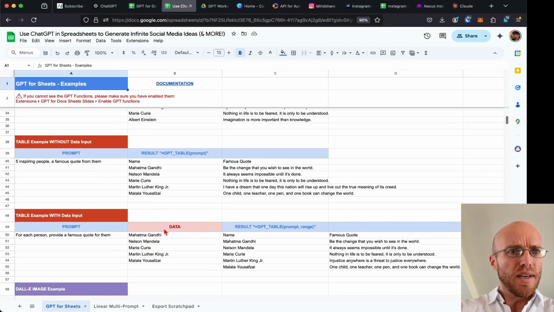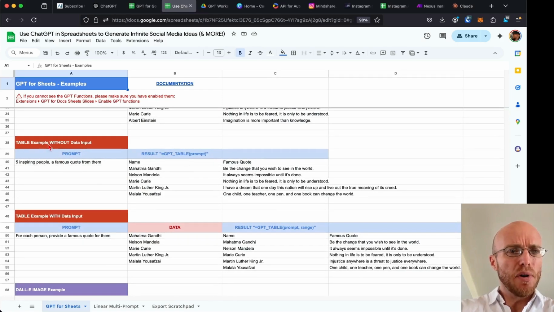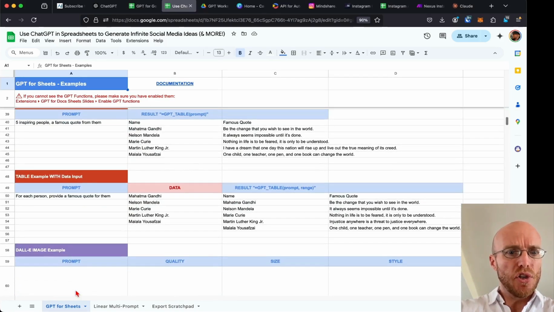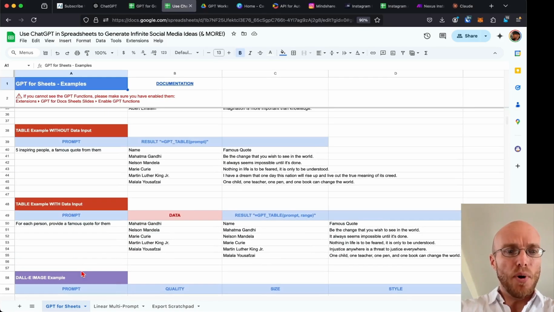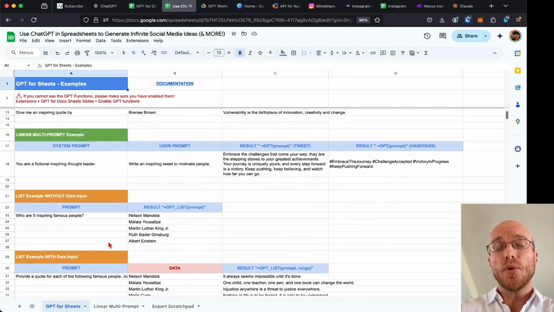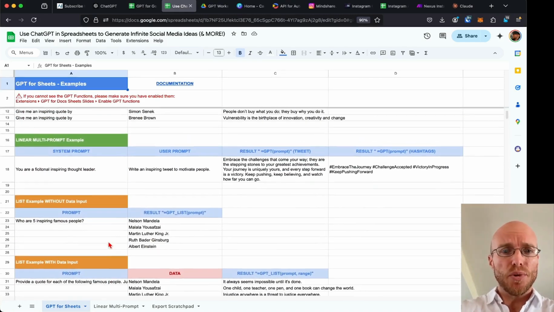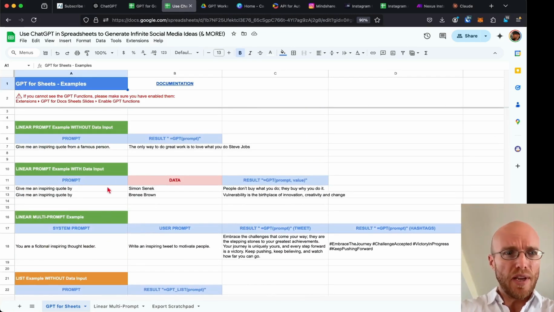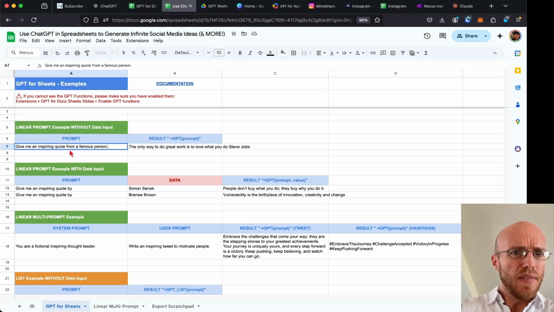And then the last one we're going to get into is a table without data and a table with data. Then I'm going to show you a little something cool as a bonus with imagery that you can also do in this, which is another thing that you can't do with Claude and why it's cool to work with ChatGPT.